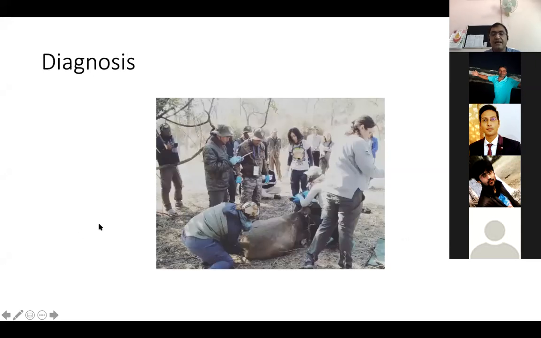So now coming to the diagnosis, it is as difficult as we can think of. It is very easy to think, oh, which animal is suffering, might be suffering from tuberculosis, might be suffering from canine distemper, but it's almost impossible to go for a single animal treatment and diagnosis.